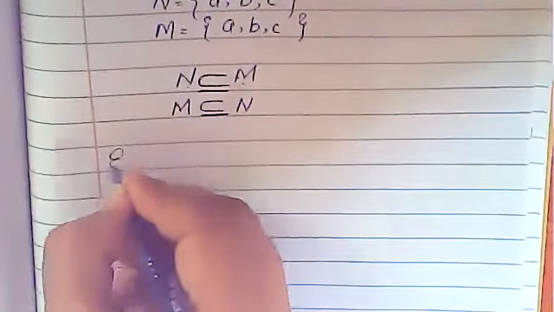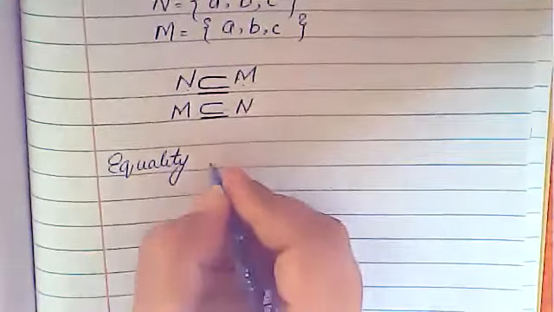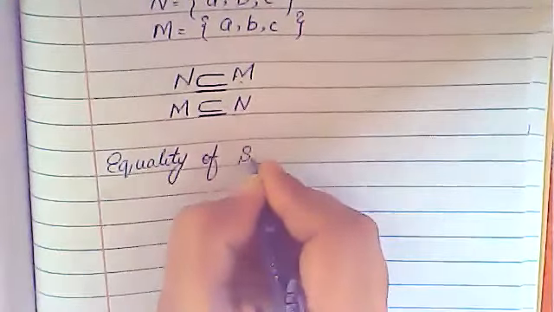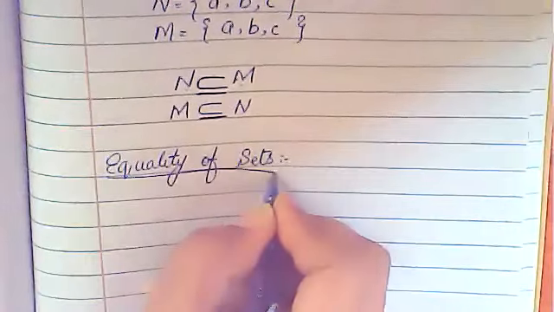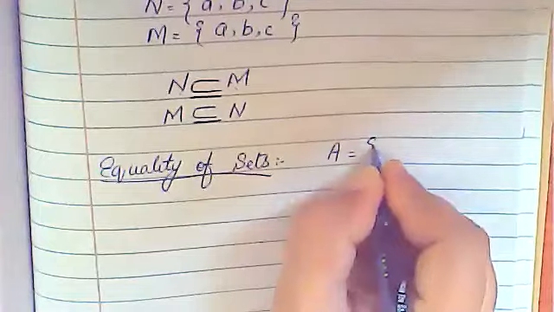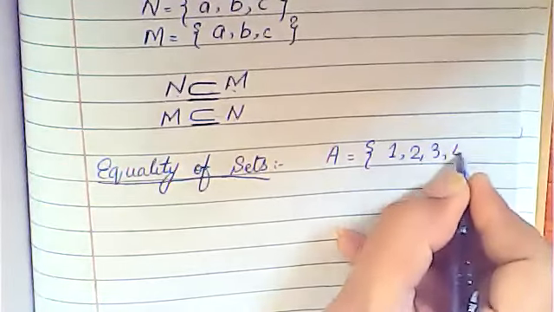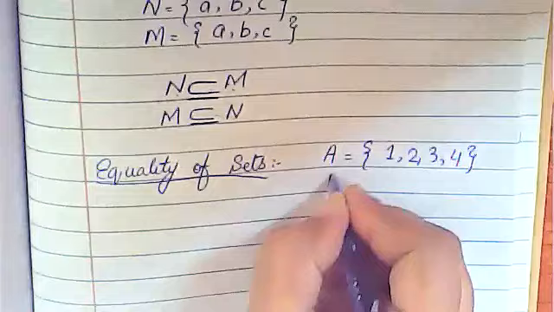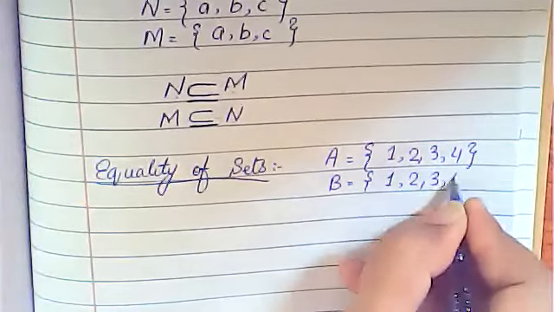Now next is equality of sets. Okay, sets कब equal कहलाएंगे? When all the elements are the same. Just suppose set A has 1, 2, 3, 4, and set B is also 1, 2, 3, 4.